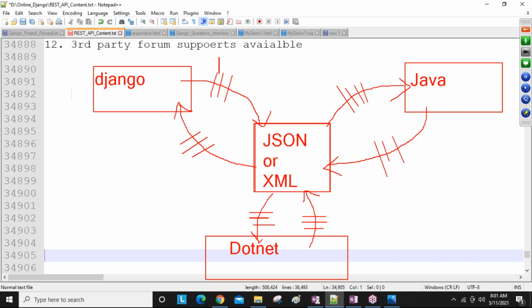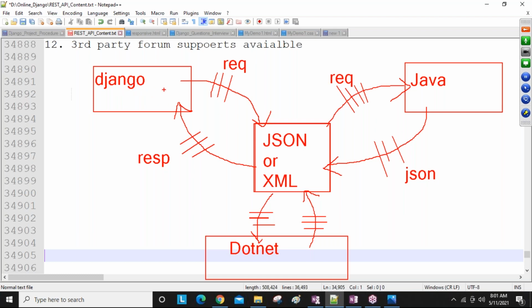So this is called request and response, guys. Request I'm sending in JSON format, and response I'm going to get in JSON format. If the response is not in JSON format, our Django is not going to understand it. And also the request, if you are not sending it in the form of JSON, Java is not able to take this request. Only if JSON format is there, Java can take it. Like this the communication is going.